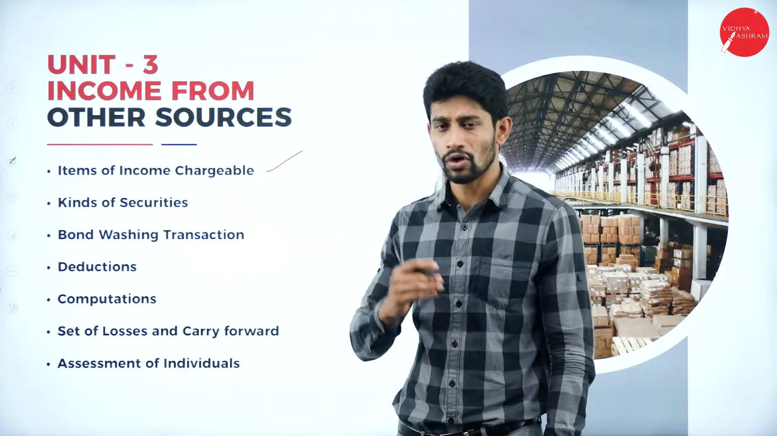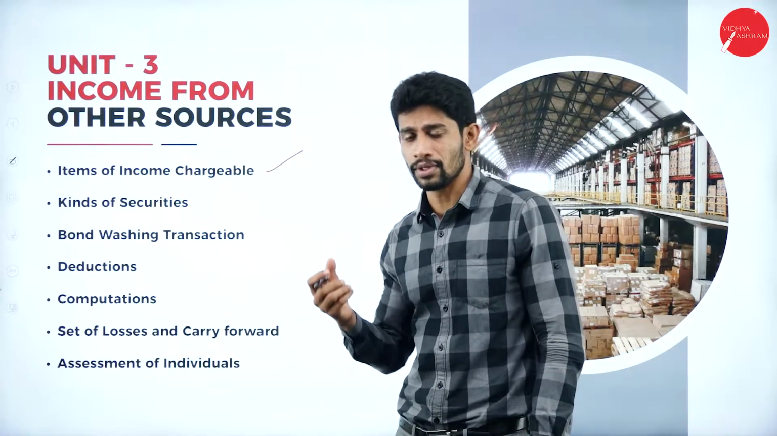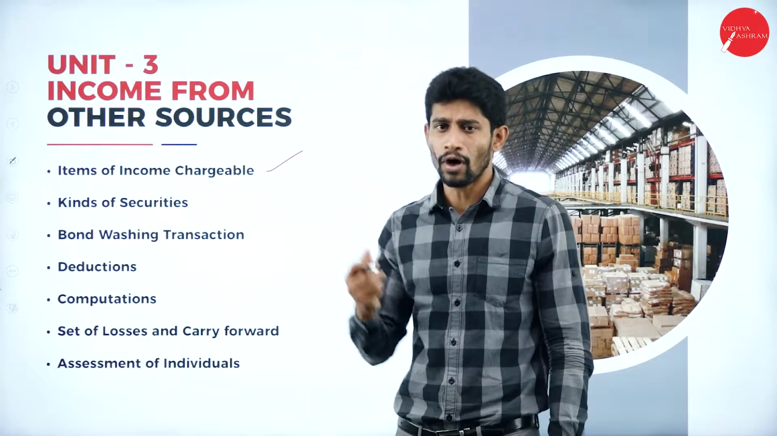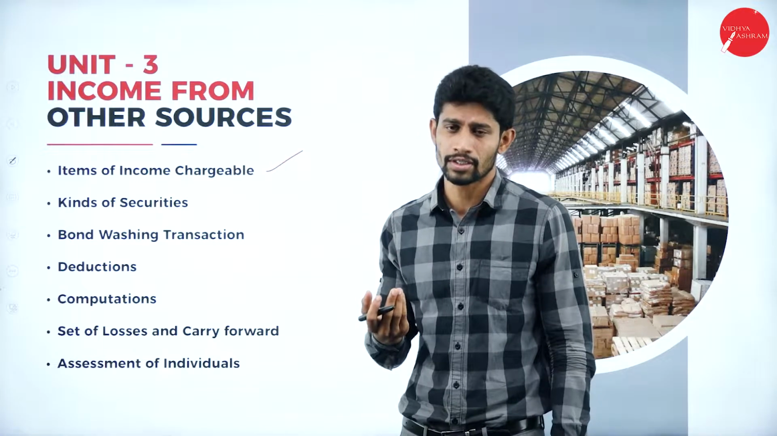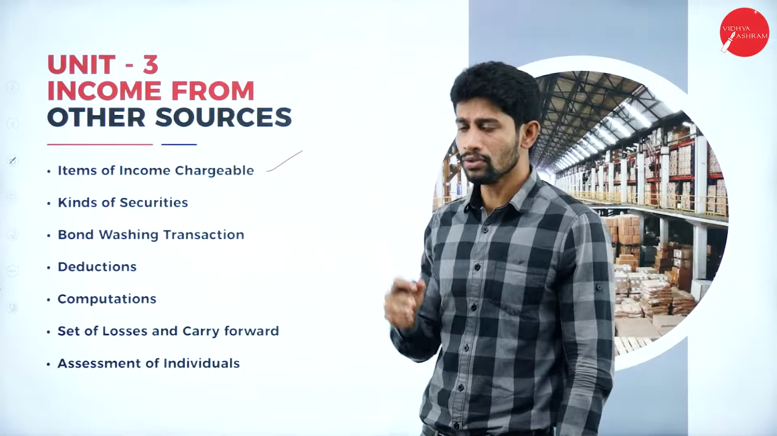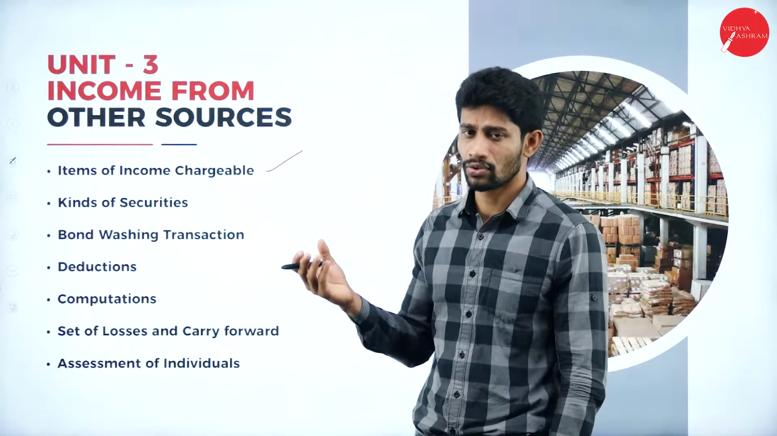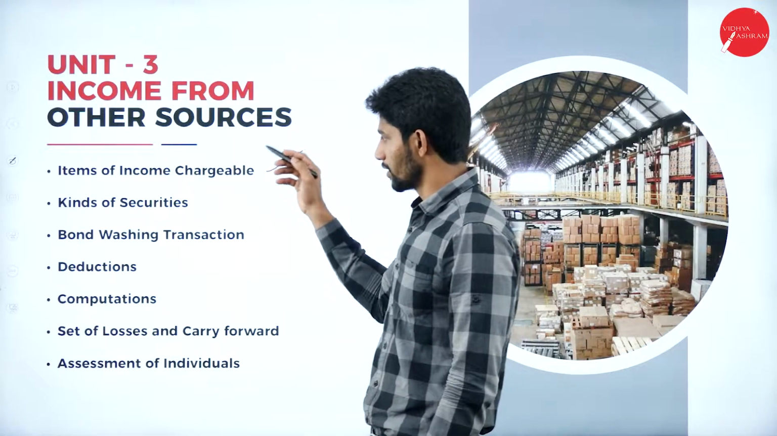So yes, what and all the items are chargeable. For example, interest on securities, interest on bonds, whether it is chargeable or not, winning from lottery, whether it is chargeable or not, that we are going to learn. That means what and all items come under income from other sources, that we will be knowing under this unit.